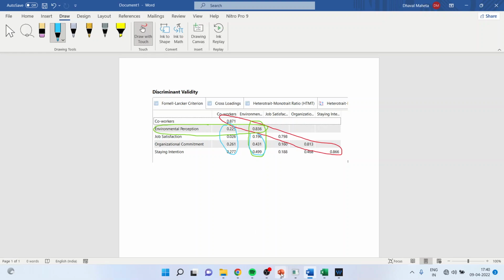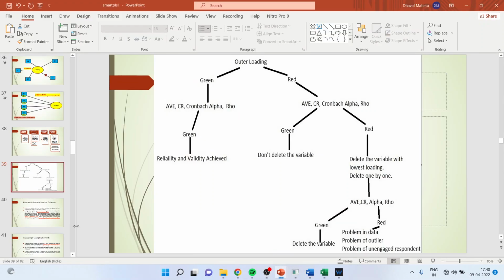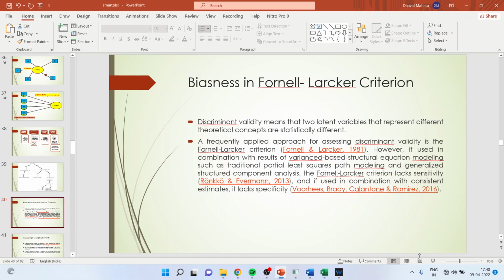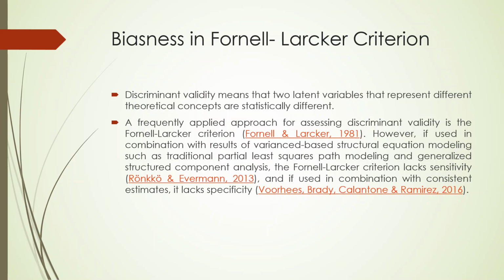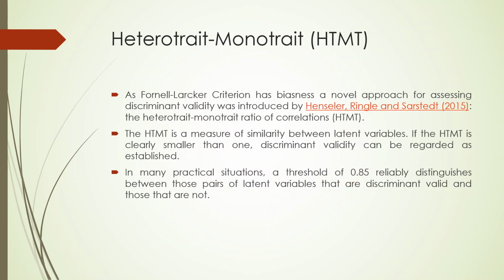Now, it was found that there is some bias in the Fornell-Larcker criterion for assessing the discriminant validity, and new statistics were developed by Professor Henseler, Professor Ringle, and Sarstedt, and they came out with the concept of the heterotrait-monotrait ratio of correlation, a very novel approach developed in 2015, very recently.